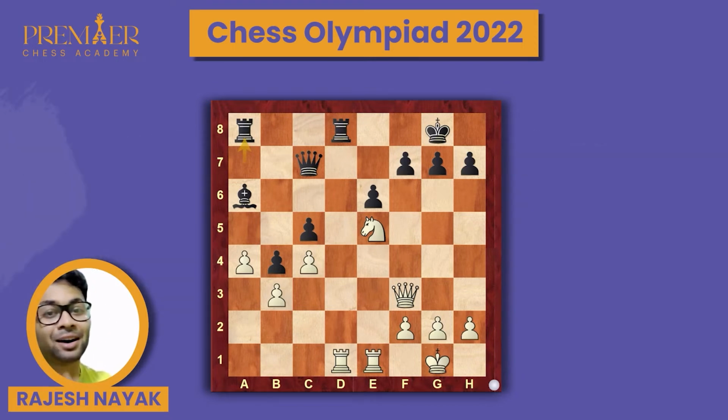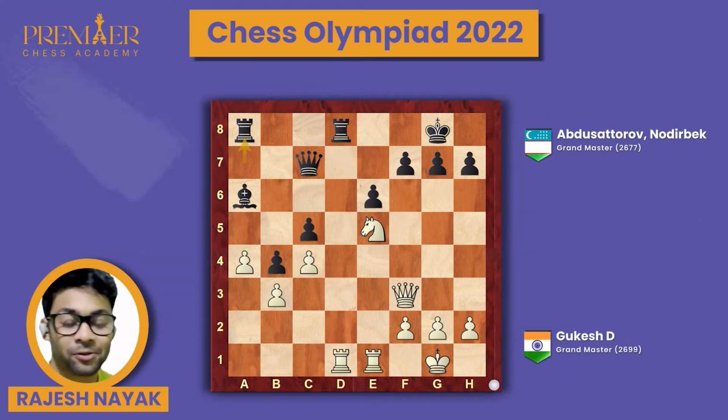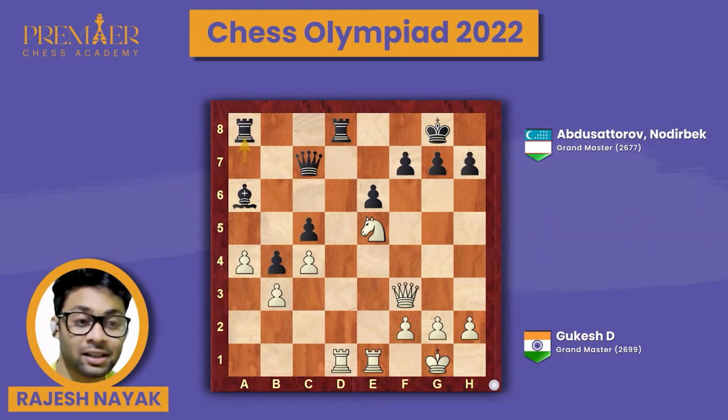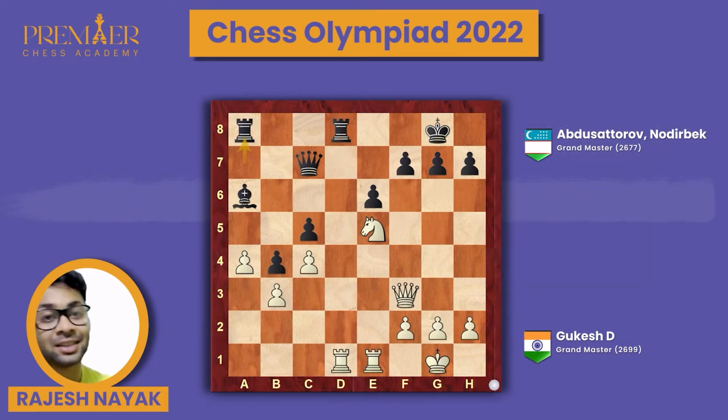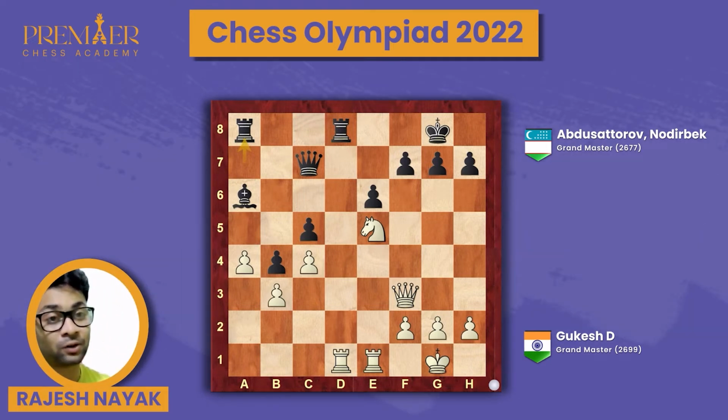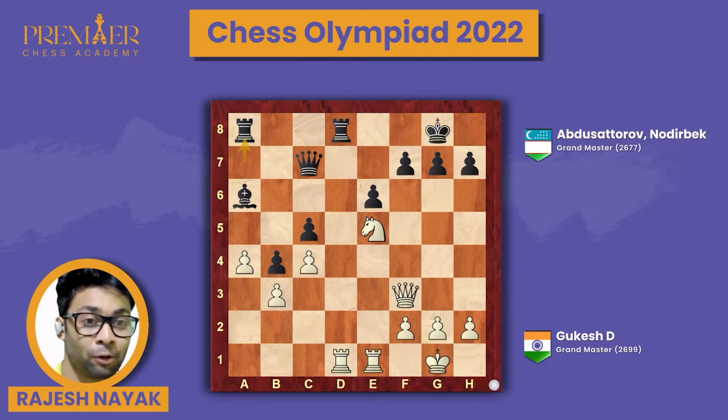But something unfortunate happened in the game of D. Gukesh. He simply outplayed his opponent from the opening, and his opponent is none other than Abdusattorov, also a strong young player from Uzbekistan. Both young talents were playing against each other, but Gukesh D surely gets all the credit for his beautiful opening preparation.